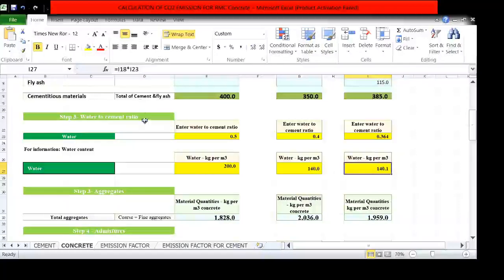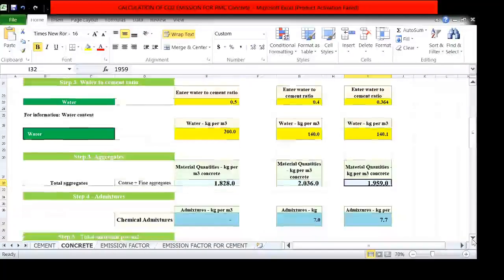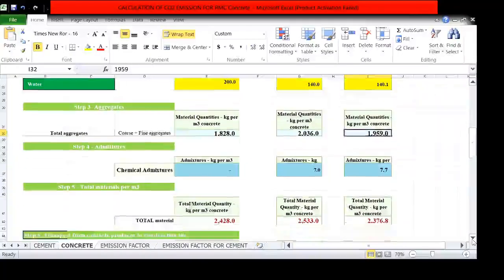After calculating water and cement content, now go for the aggregate. Here I consider addition of coarse and fine aggregate. As per the mix design, the quantity for mix 1 is 1828. For mix 2 and mix 3, these are the quantities of aggregate as per mix design. In the first case there is no chemical admixture, so it is 0.